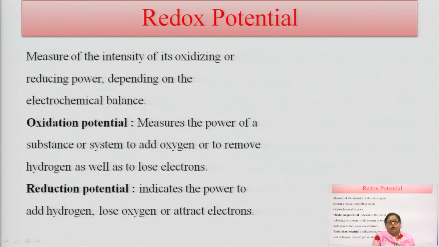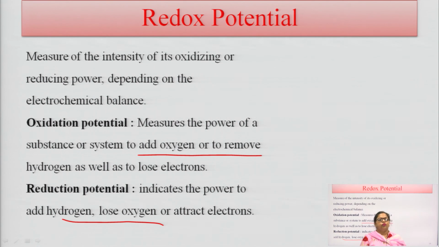So what is the redox potential? It is just a measure of the intensity of oxidizing and reducing power, which depends on the electrochemical balance. What is oxidation potential? It measures the power of a substance or system to add oxygen or remove hydrogen, as well as to lose electrons. And what is reduction potential? Reduction potential indicates the power to add hydrogen, lose oxygen or attract electrons. So this is the oxidation potential, reduction potential, or together, the redox potential.